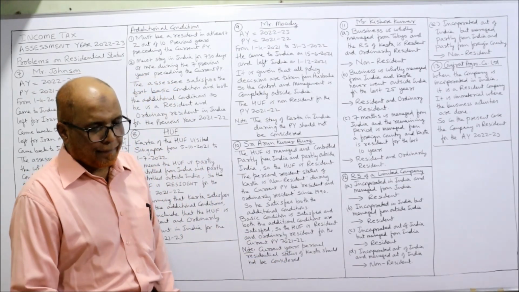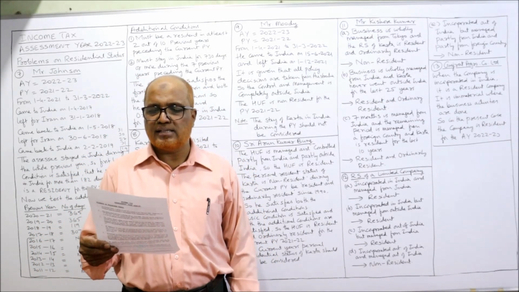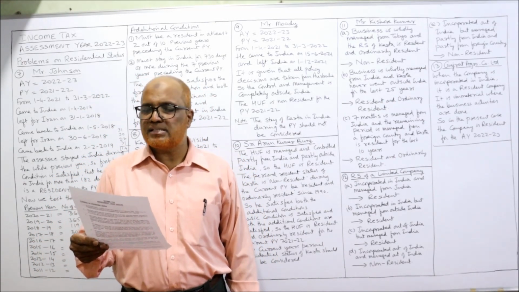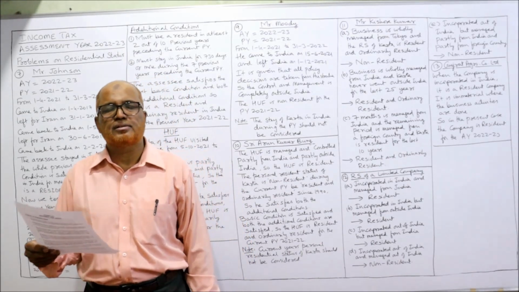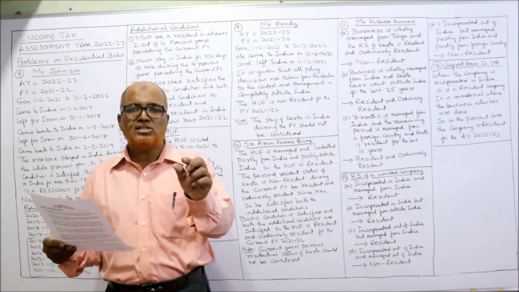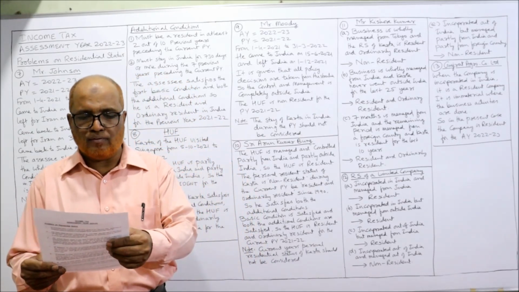That's it. 11th problem. Mr. Kishore Kumar Nasik is the Karta of HUF. Determine the residential status for the previous year 21-22 in the following three situations. So three situations are given. In each situation, we have to determine the residential status of HUF.